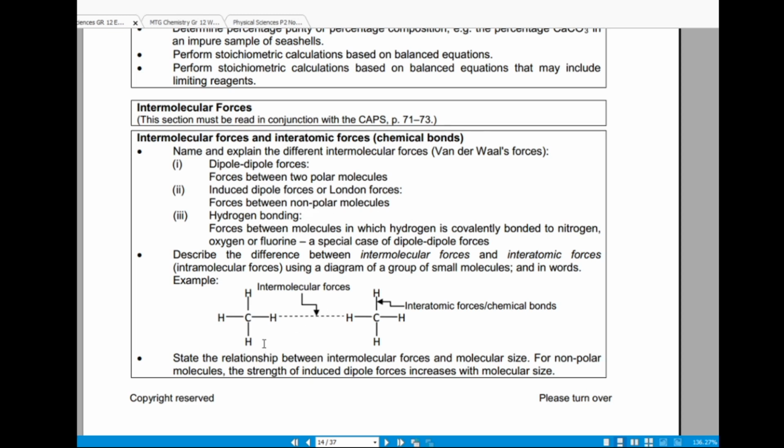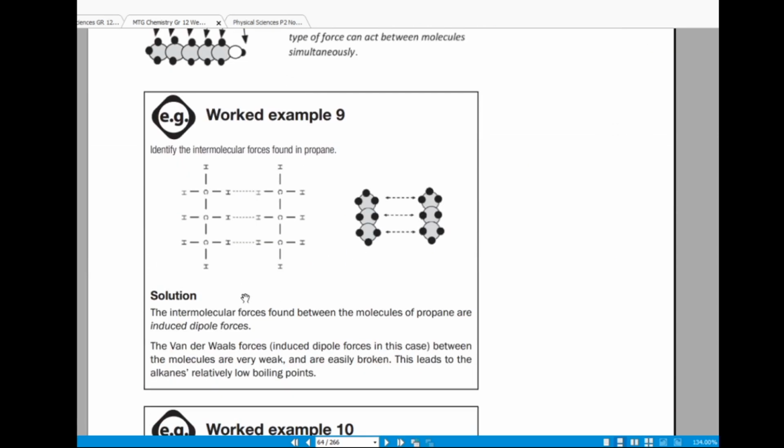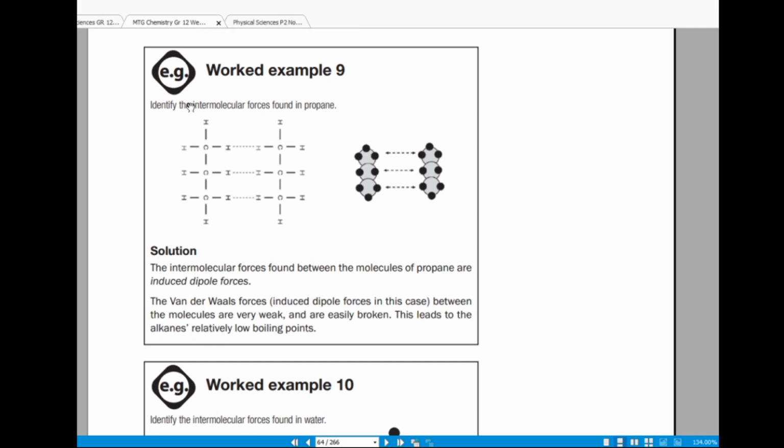Okay, so I think this section will be easier to explain while we're doing questions, right? So let us look at this example. They say identify the intermolecular forces found in propane. The intermolecular forces found between the molecules of propane are induced dipole forces.